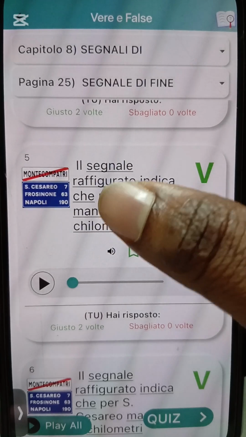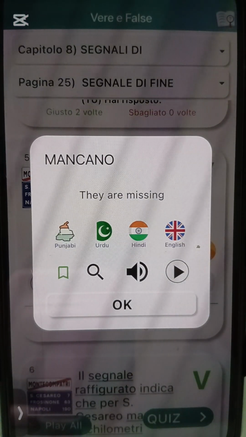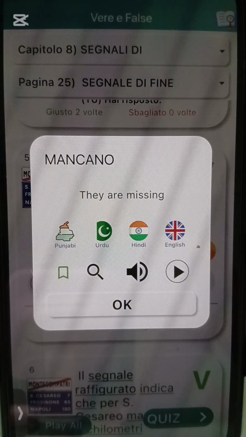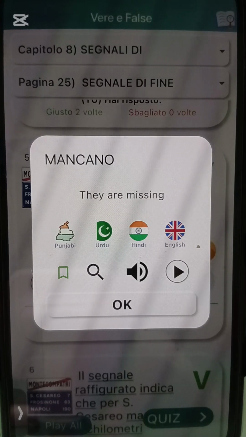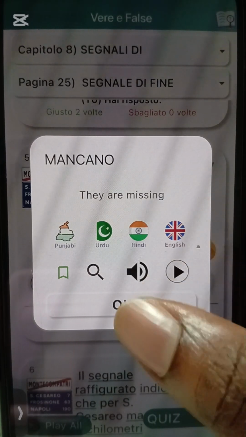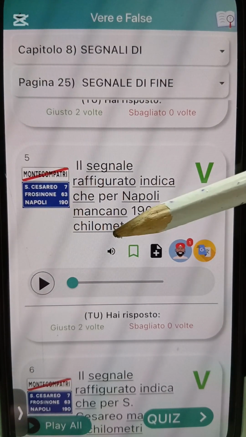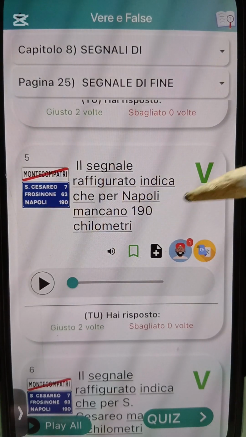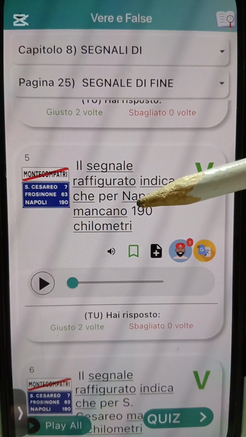190 kilometers. Mancano means remaining. If you write remaining, don't write missing. You can write remaining. For you to get to Napoli, remaining what? 190 kilometers. It's remaining 190 kilometers for you to get to Napoli. Indica che per Napoli, it indicates say for Napoli is remaining 190 kilometers.